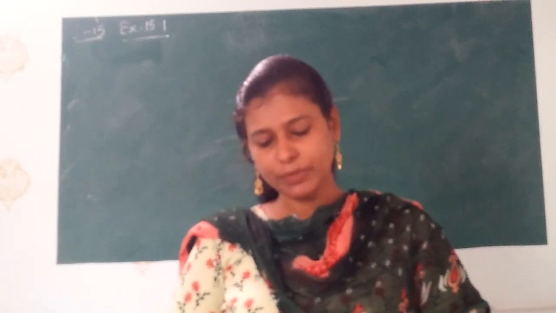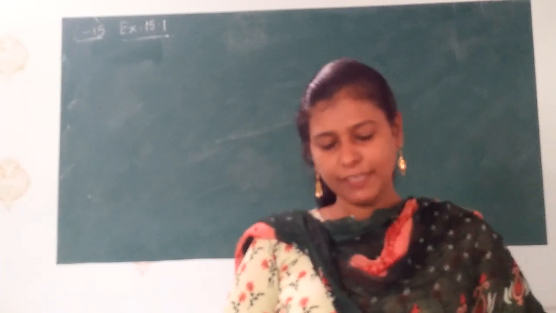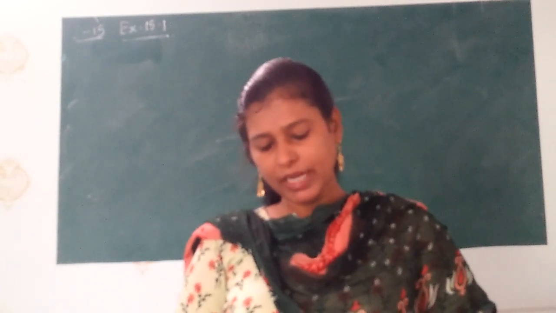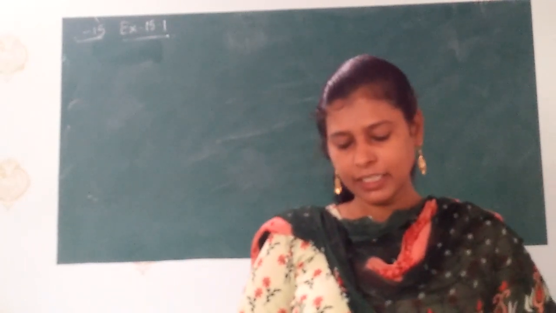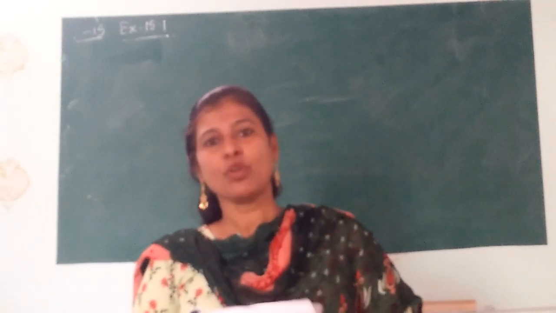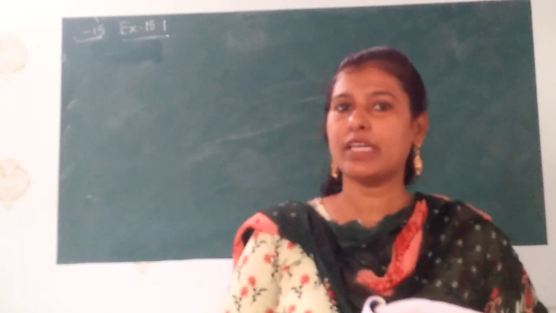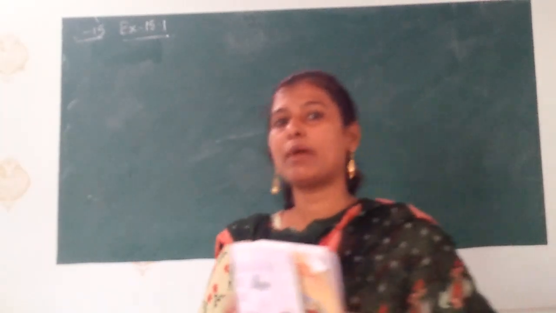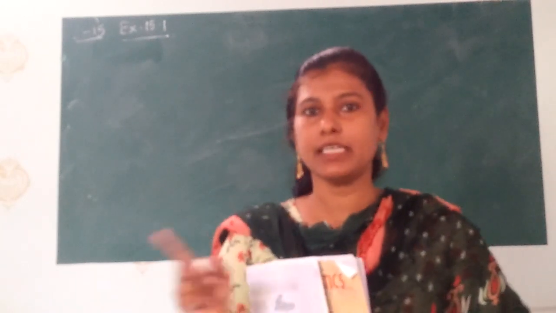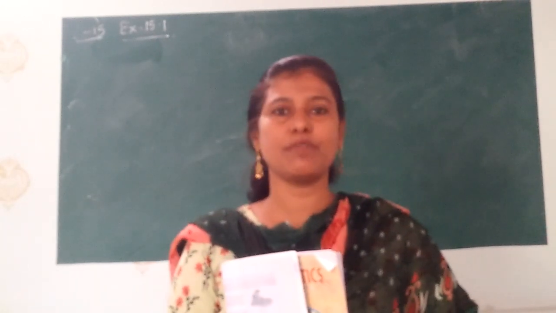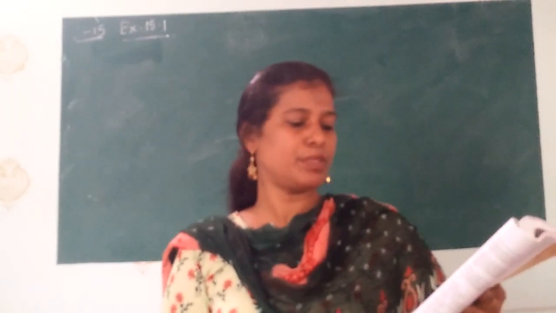The fourth one: which of the following cannot be the probability of an event? 2 by 3, minus 1.5, 15%, and 0.7. Here, all the other 3 are positive, only one is negative, and I have told you the probability of any event always lies between 0 and 1. Either it is 0 or it is 1 or lies between 0 and 1, which means it cannot be negative. So minus 1.5 will be the answer.